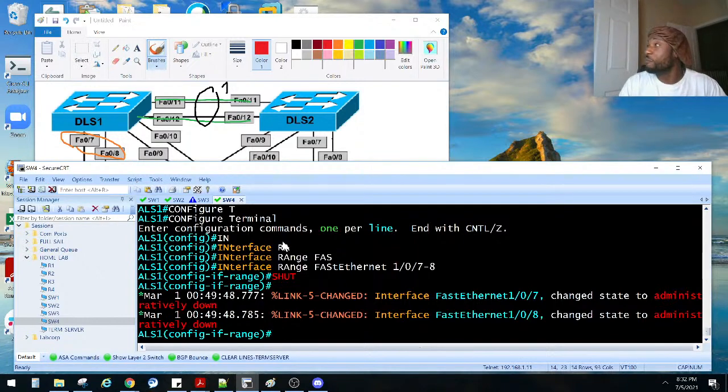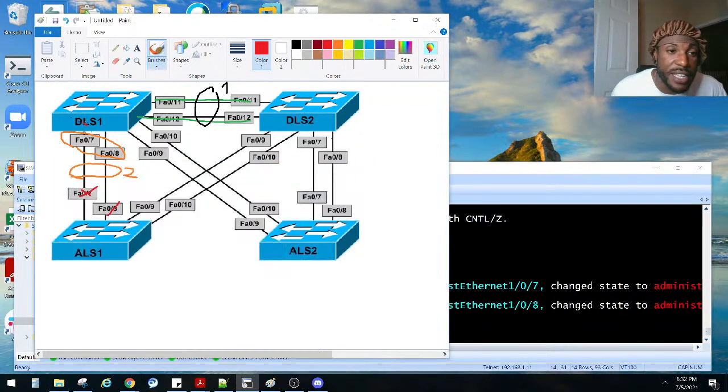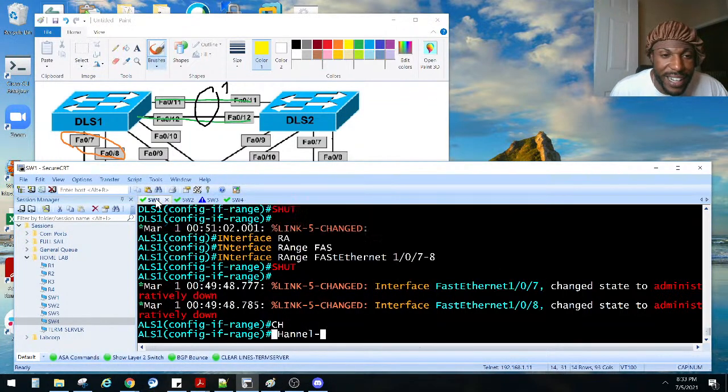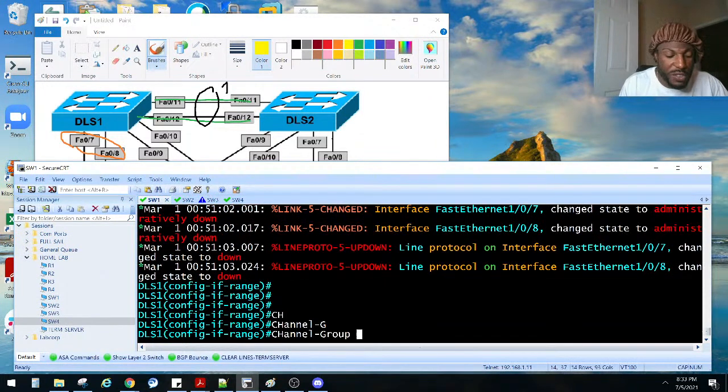So now we just do channel group, and we said the DLS side, the distribution layer side, needs to be the active side, the one that is actively trying to create the port channel. The other side, remember we drew the yellow sad face and made him passive. I don't know why I'm making a passive guy sad, but whatever. DLS1, right here. We're going to say channel group 2 mode.